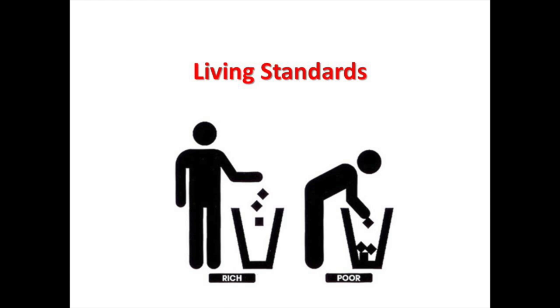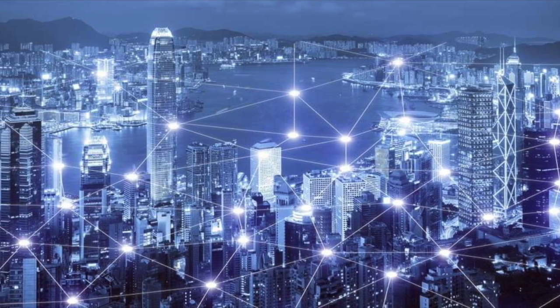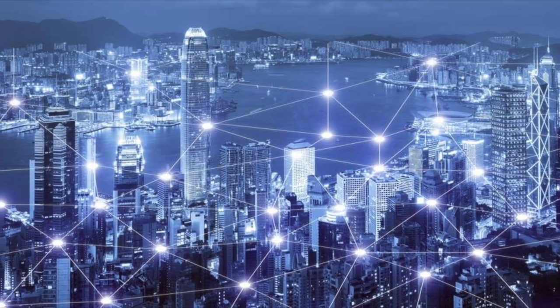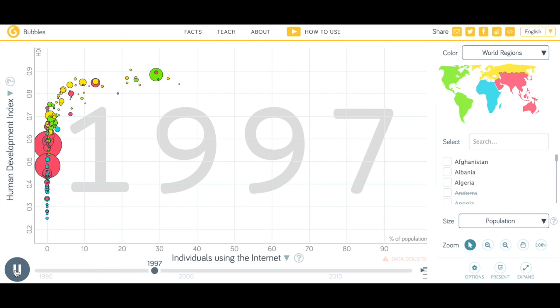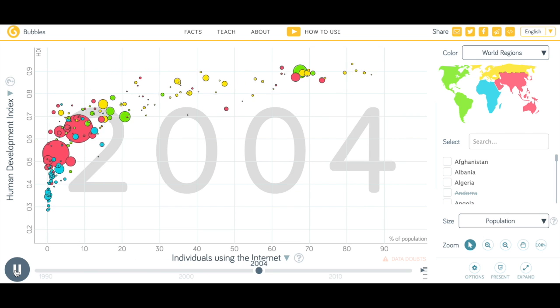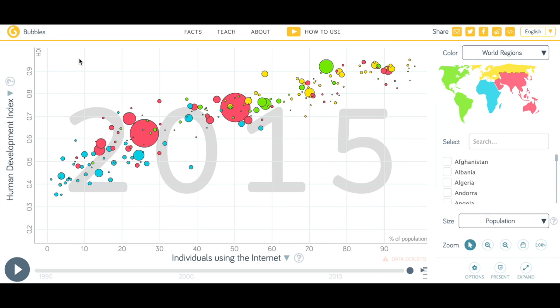Since the Internet has played a huge role in our world today, we decided to explore how it has transformed different aspects of society. This visual data from Gapminder, providing the relationship between HDI and individuals using the Internet, shows a common trend. As the number of Internet users increases, so does HDI, which indicates a positive correlation between them.